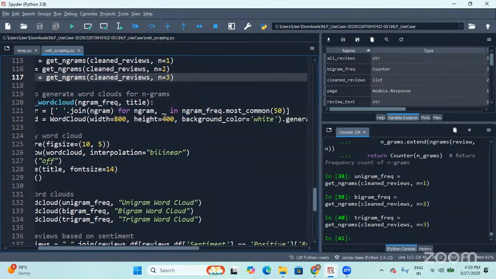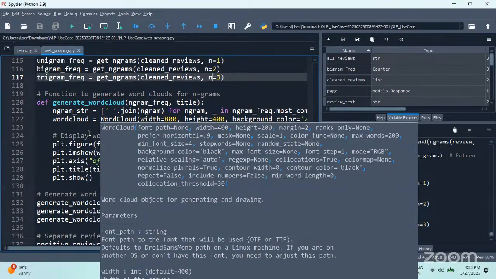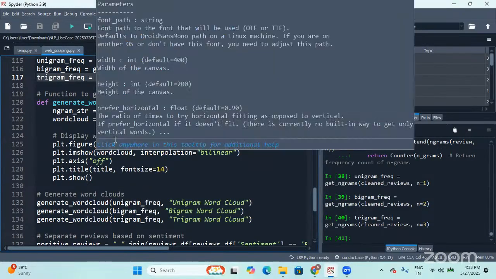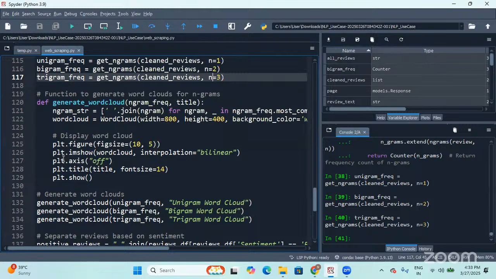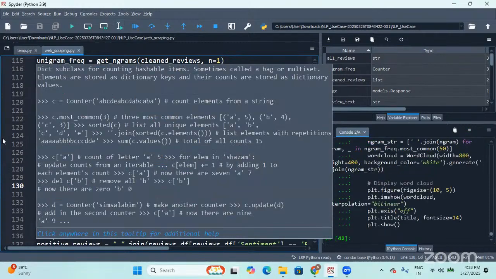Again, I'm coming up with a list comprehension, and we are giving all the lines of code to fix the visualization. The size of the figure should be 10 by 5. You are supposed to visualize a word cloud, axis not required. The title should be the same title and the font size of the title is 14. So let me define my function and visualize at least 1 gram so that you'll get a clear picture.